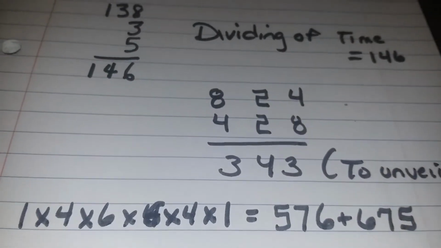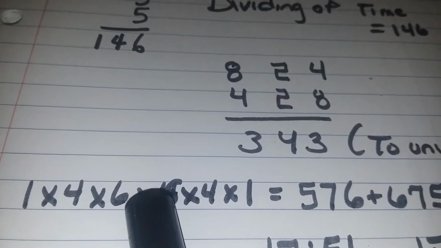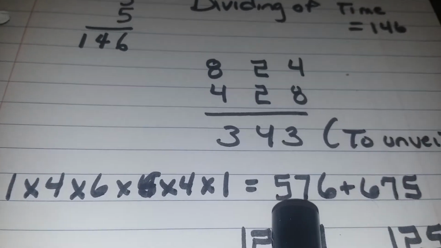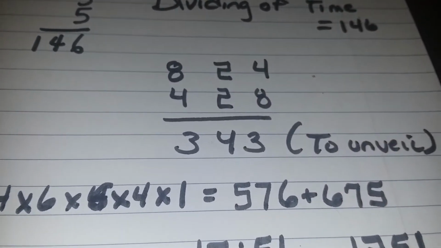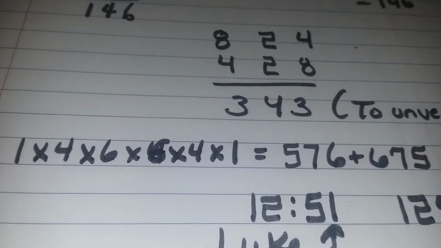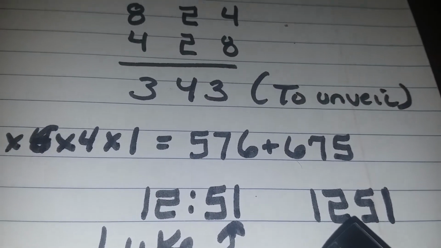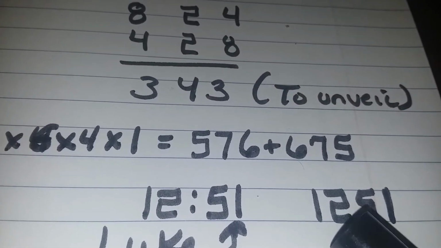And if you take the number 146 and do this, 1 times 4 times 6, multiplied by its opposite, 6 times 4 times 1, it's going to equal 576. Plus 675 is going to equal 1251. And I talked about this number having to do with division and the clock. I'll leave some links under my video if you want to watch the video on that.